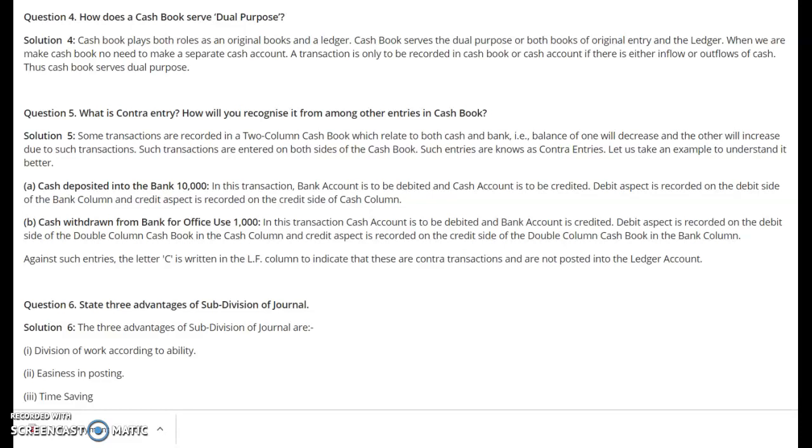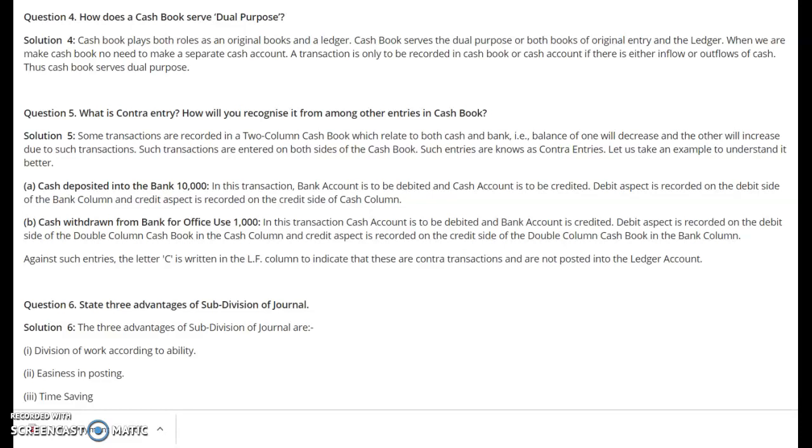When a cash book is prepared, there is no need to prepare a separate cash account. A transaction is only to be recorded in the cash book or cash account if there is either an inflow or outflow of cash. So cash book serves both the purposes here.